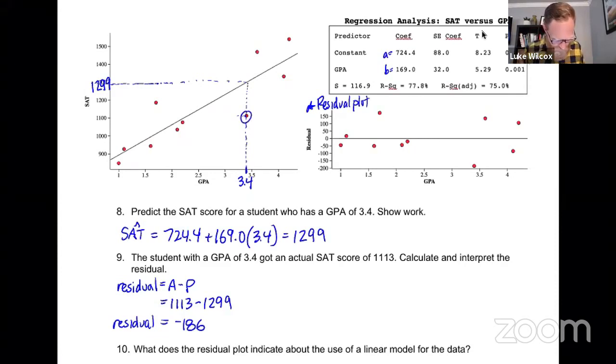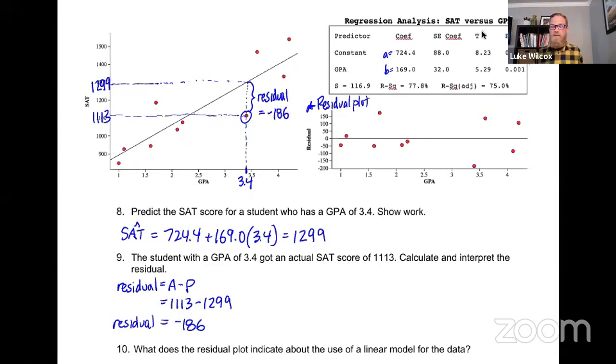And sure enough, if you follow that over to the y-axis, it seems reasonable that that student's actual score was 1113, right? And what we're finding now is the difference between the predicted value and the actual value. And what we're getting is the residual. And so we're saying that this residual is equal to negative 186.